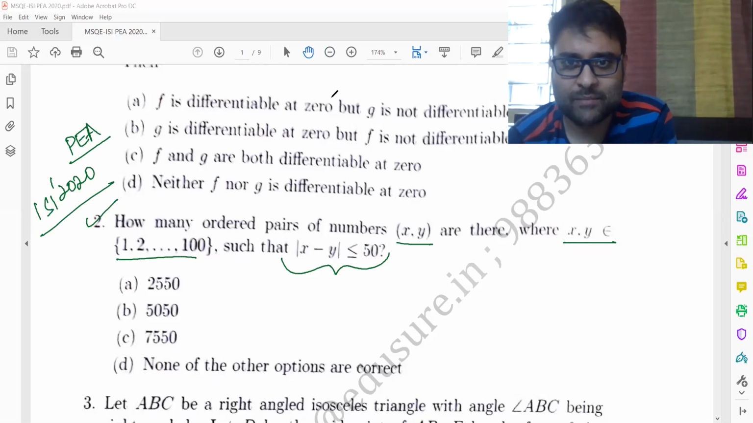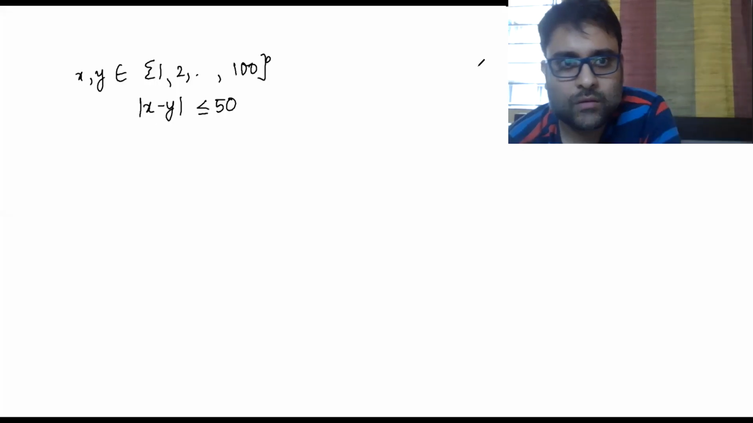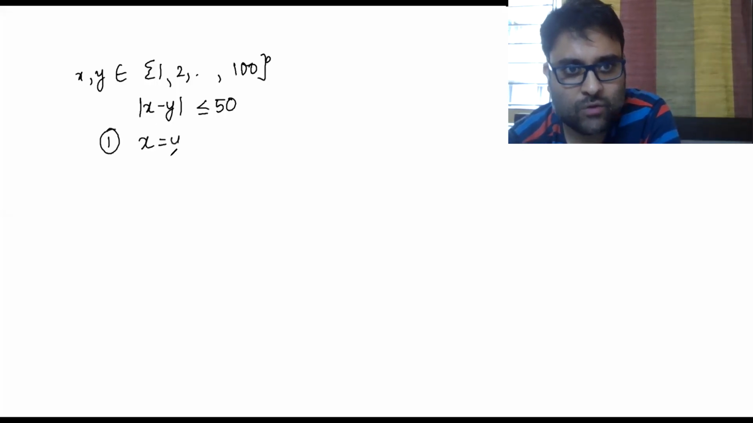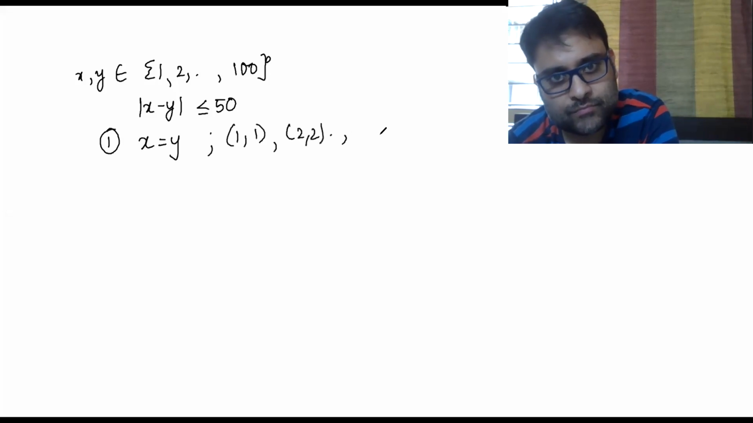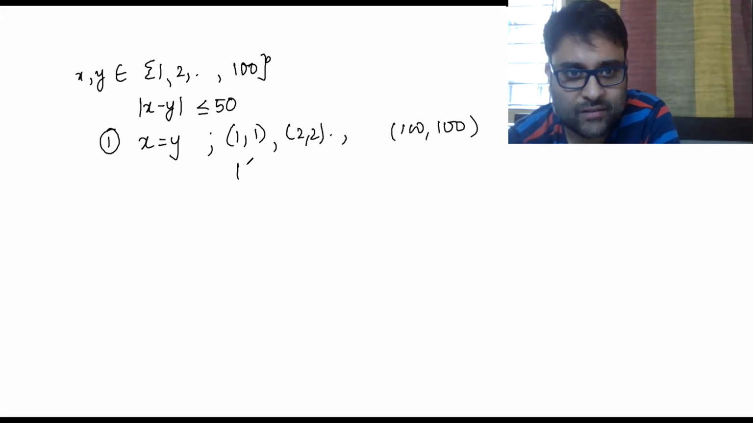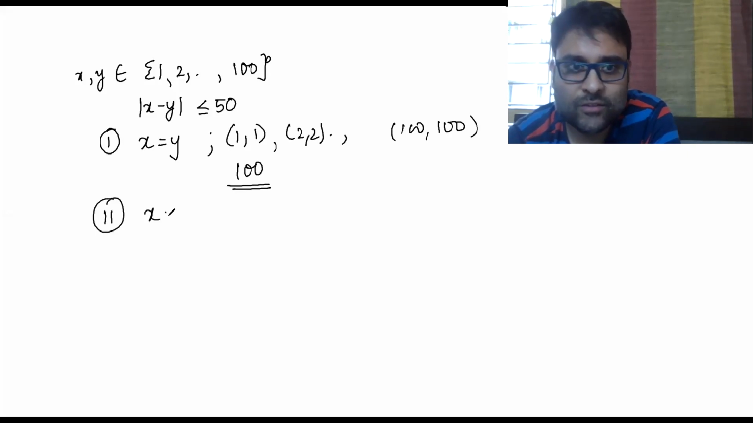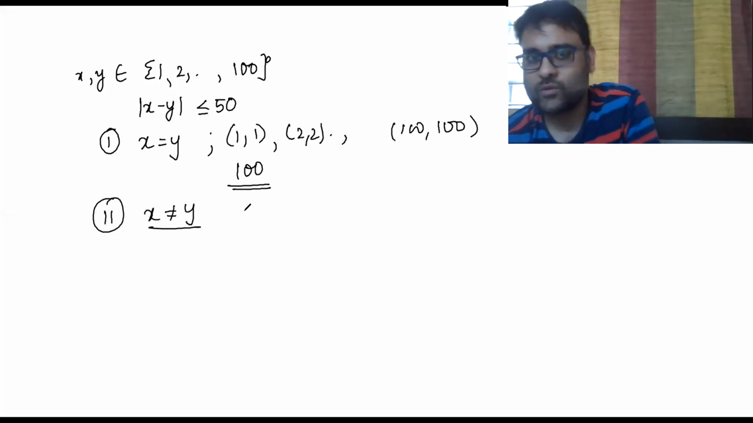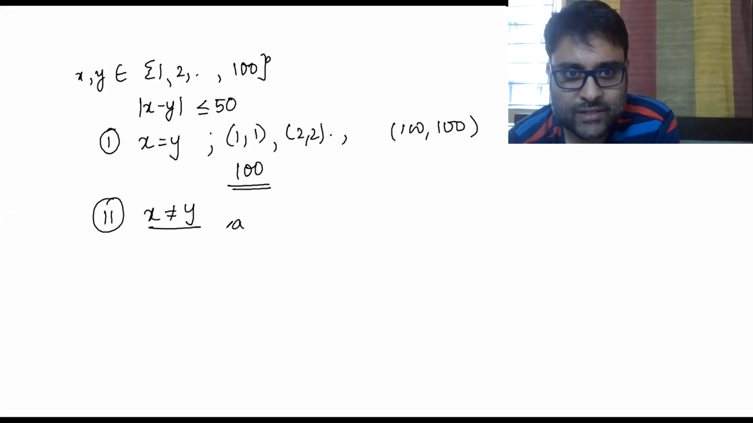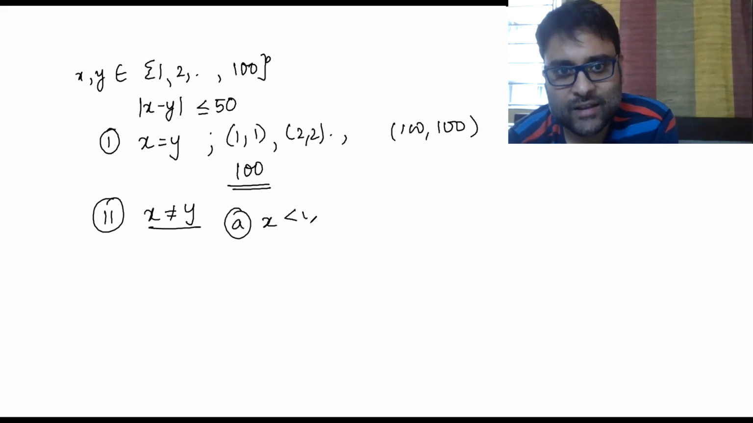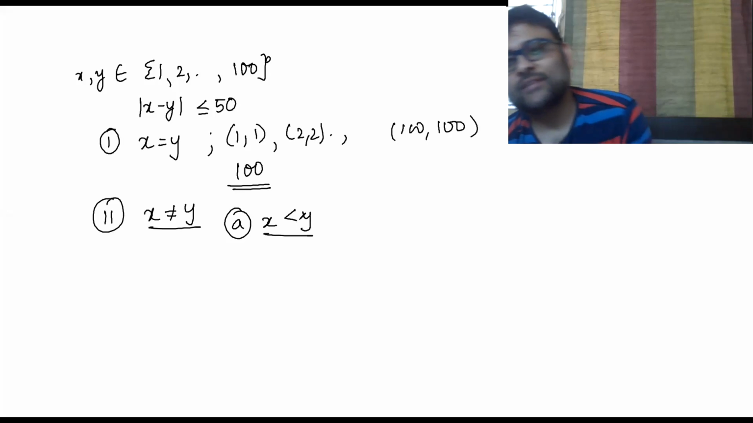First method, let me show it to you. Case 1, when x is equal to y, how many cases will there be? 1, 1, 2, 2, up to 100, 100. How many cases? 100 cases. Second case, x not equal to y. Let's take the first case where x is less than y.